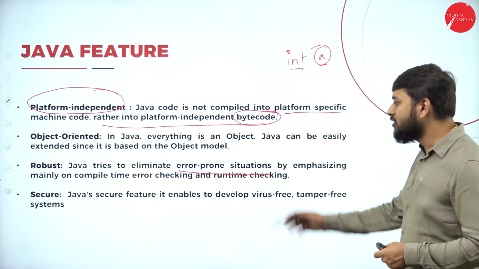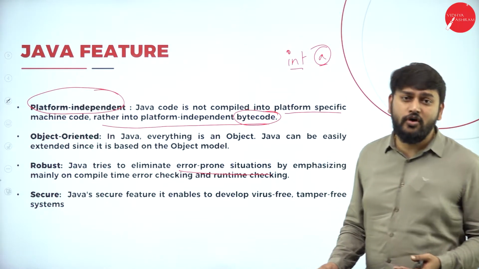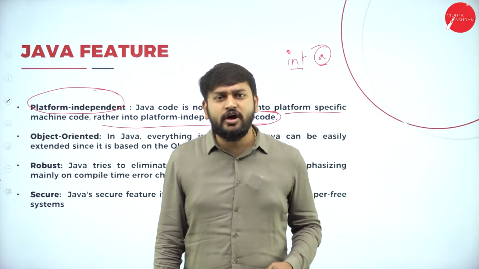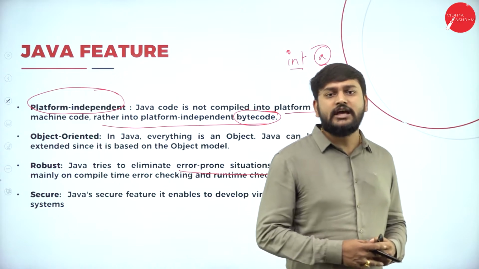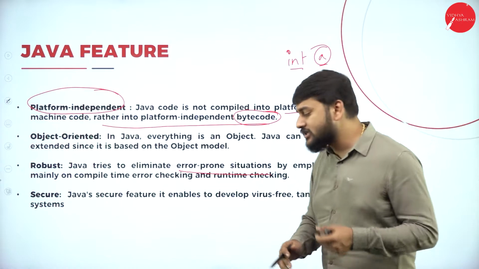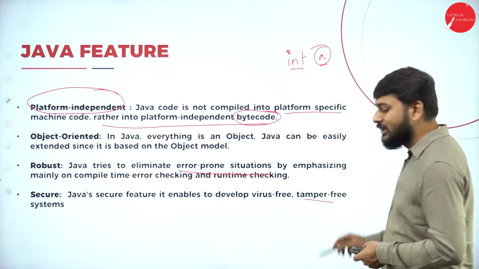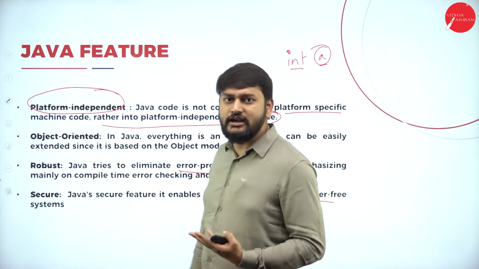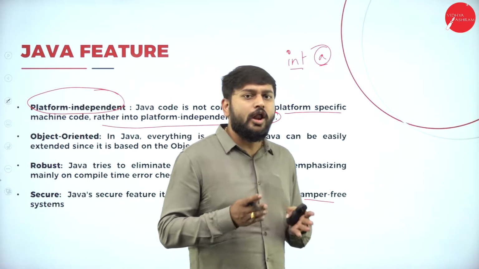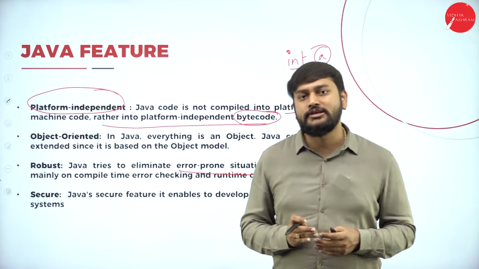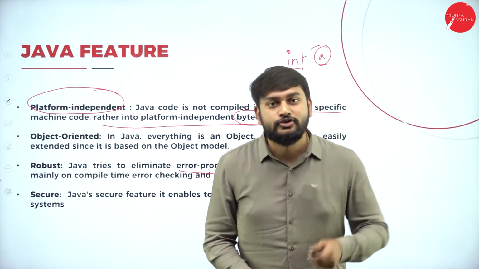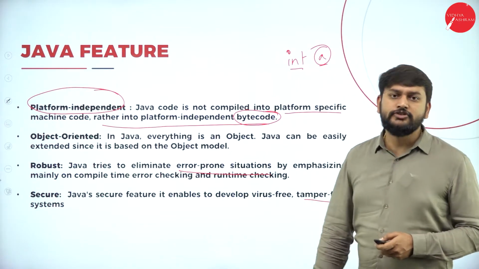So fine. What is the next one we have? We have secure. Secure is one of the important features of Java. Why is it secure? Because whatever I write in Java is free from virus. It is free from virus and also free from tampering. You cannot tamper with the data so easily. Tamper in the sense you're not allowed to damage the data easily. That's why Java is very secure. So hope you understood these four features.